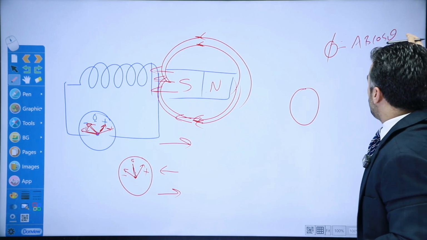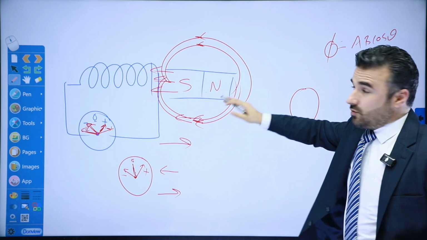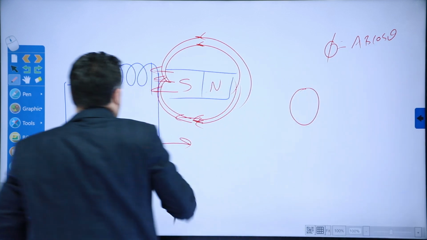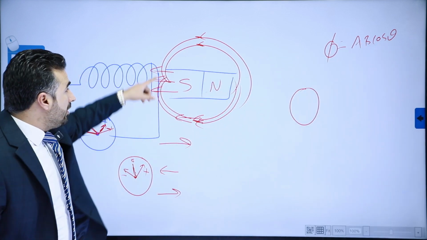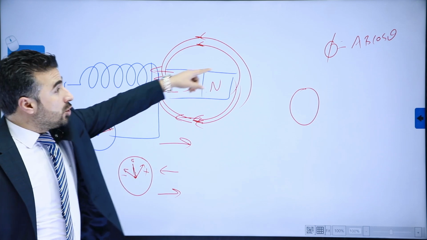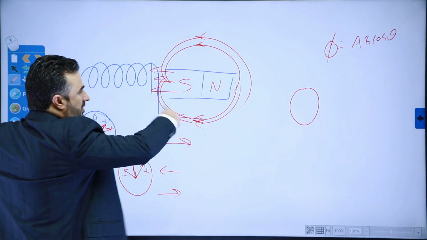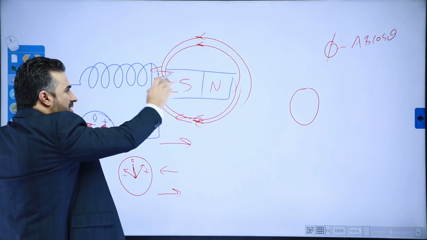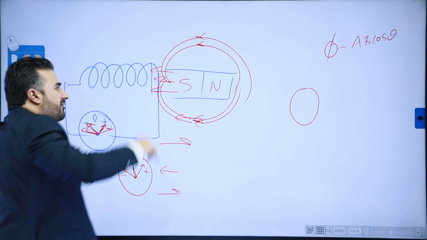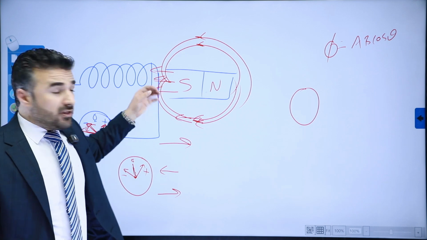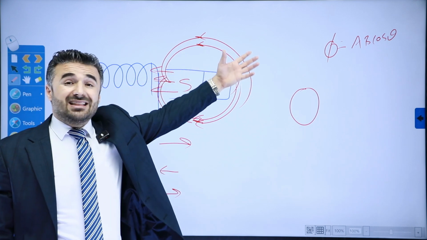So of course, once you're bringing this closer or further, you are changing the number of magnetic field lines that are crossing the cross-sectional area of the coil. So this change in the magnetic field lines crossing the cross-sectional area of the coil would induce a change in the magnetic flux.